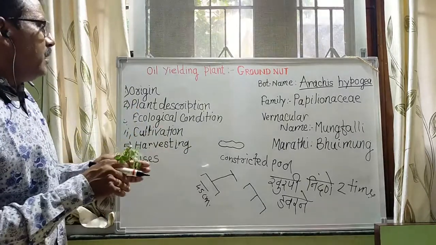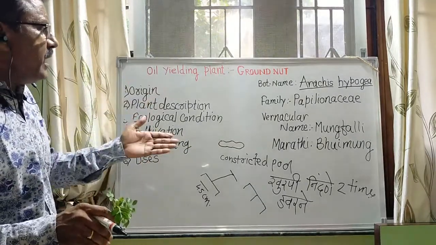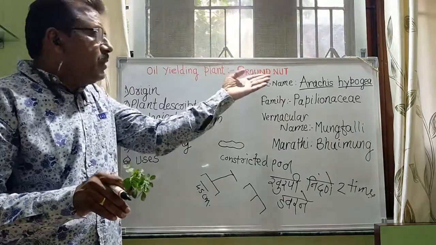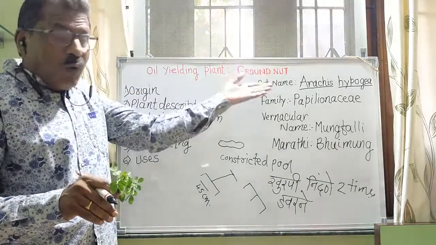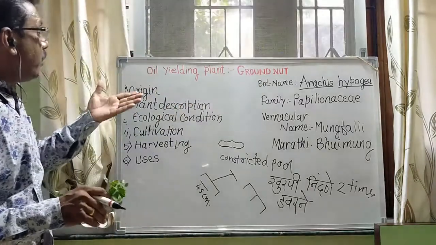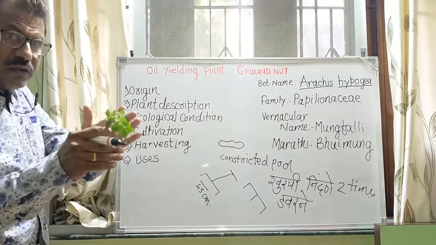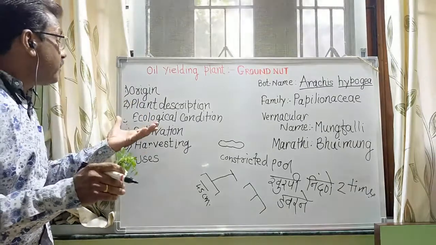So children, in this first lecture, we have seen the oil yielding plant groundnut, its origin and its descriptions. You already know the descriptions.